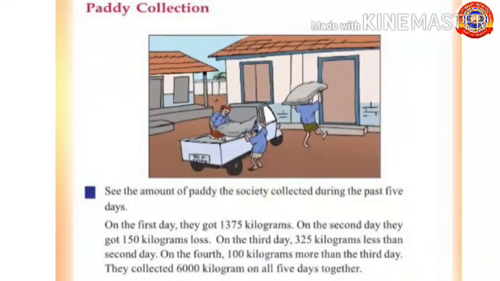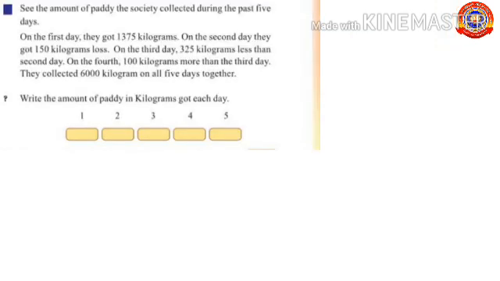Now we are going to discuss the activity paddy collection. See the amount of paddy the society collected during the past 5 days. On the first day, they got 1375 kilograms. On the second day, they got 150 kilograms less. On the third day, 325 kilograms less than the second day. On the fourth, 100 kilograms more than the third day. They collected 6000 kilograms on all 5 days together. First question, write the amount of paddy in kilograms got each day.